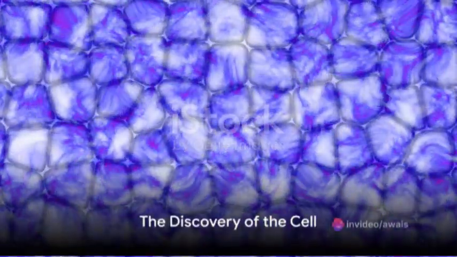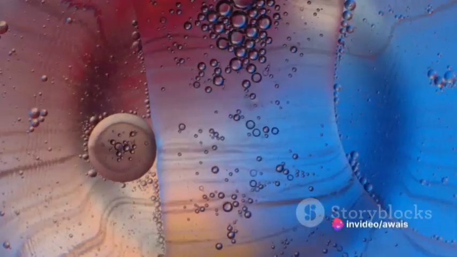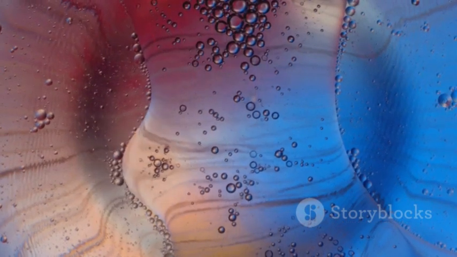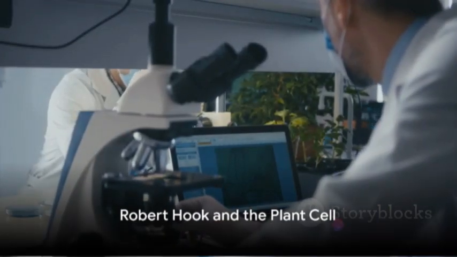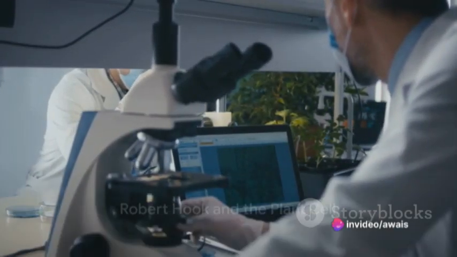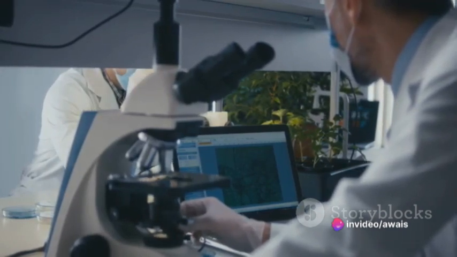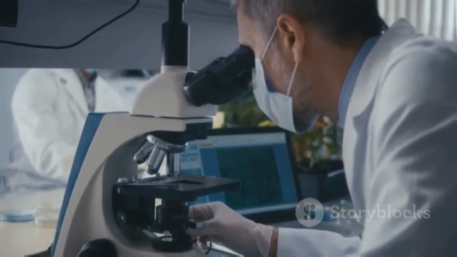The physical unit of life, you ask? That would be protoplasm. It was Robert Hooke who discovered the cell in 1665, and the cell theory was proposed by M.J. Schleiden and Theodor Schwann in 1839. Robert Hooke was also the scientist who observed cork cells under a microscope, and he discovered the plant cell. The term protoplasm was coined by G.E. Purkinje, and T.H. Huxley called protoplasm the physical basis of life.